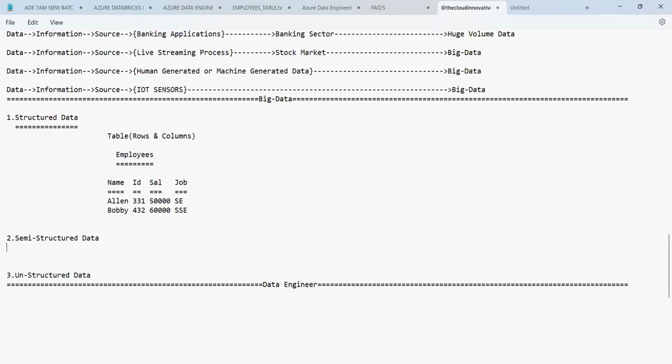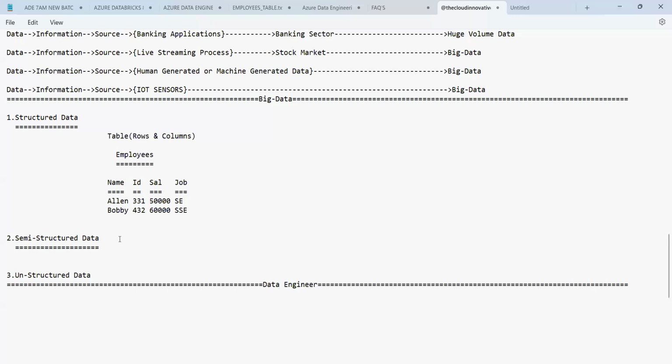What is semi-structured data? Semi-structured data is the data which is not in the fully structured format, but still it has some structure. It is not in the fully structured format, but still the user can understand this data.